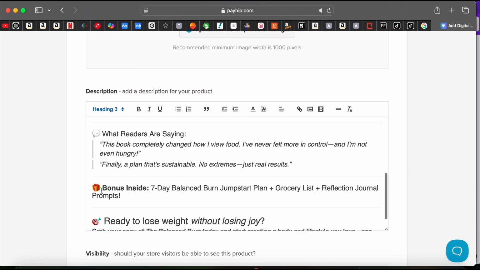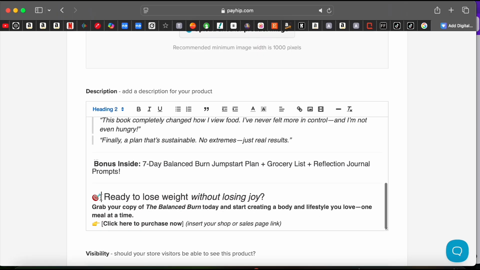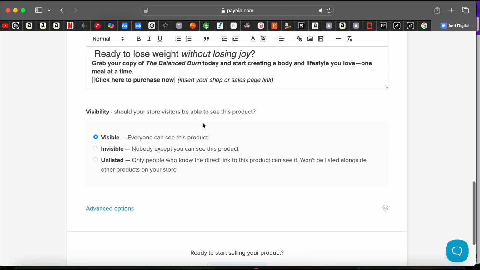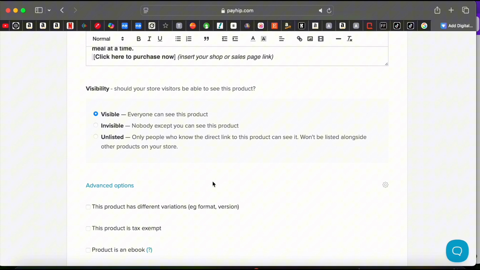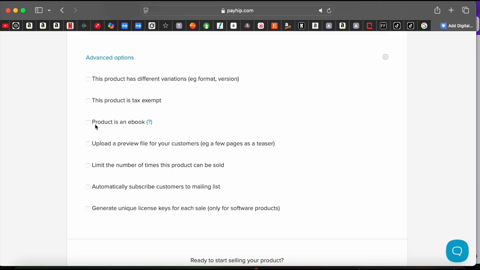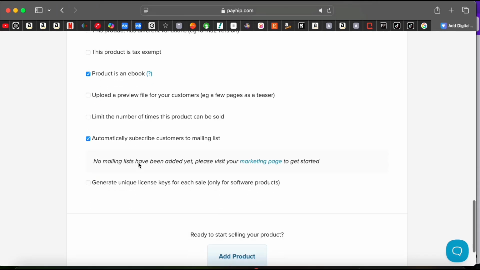There's a lot that you can do over here. At the top, you have a lot of settings that you can use when you're editing your product description and call to action. This is the visibility, so everyone can see this product. I set it on everyone can see, but there are other options. You can make it invisible or unlist it until you're ready. And then we have advanced settings. You just want to go through and take the one that applies to you. This is an ebook, so I'm going to check that one.